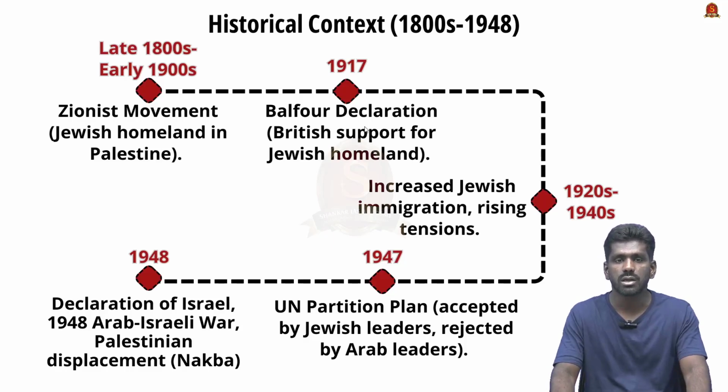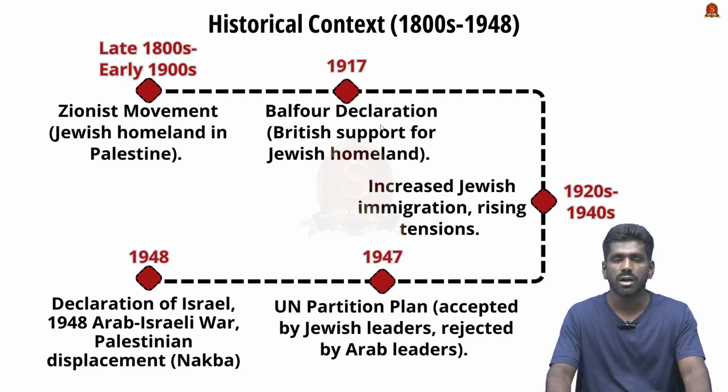With these Accords, Israel made a peace pact with these Arab countries, that is UAE, Bahrain, Morocco and Sudan.